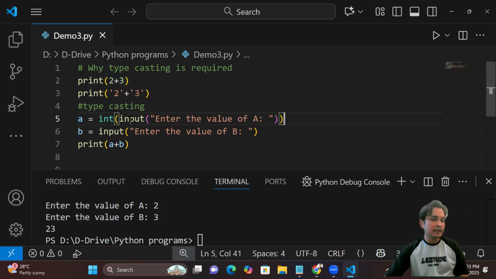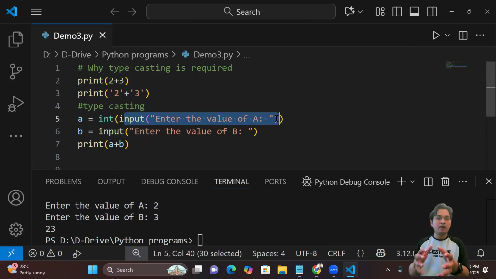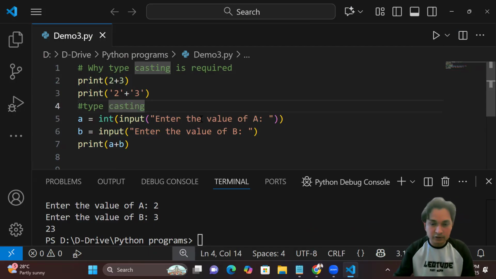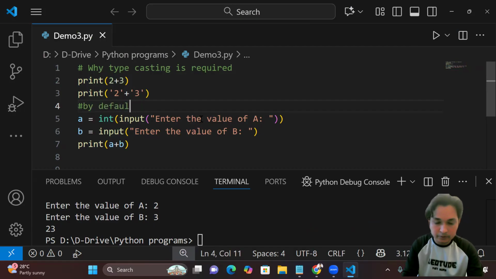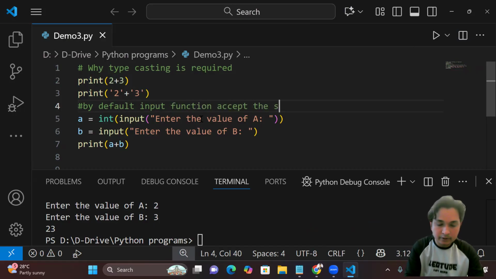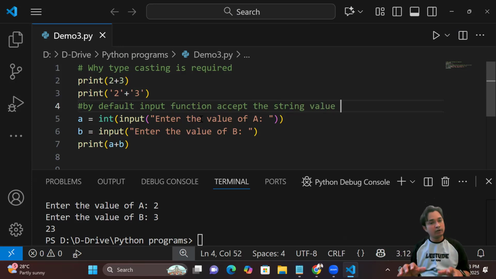Now what will happen exactly? Your input function will accept the value from the user, and then it is going to be converted, because by default, I'll just write down here, by default input function accepts the string value always. So by default your input function is actually accepting the string value.